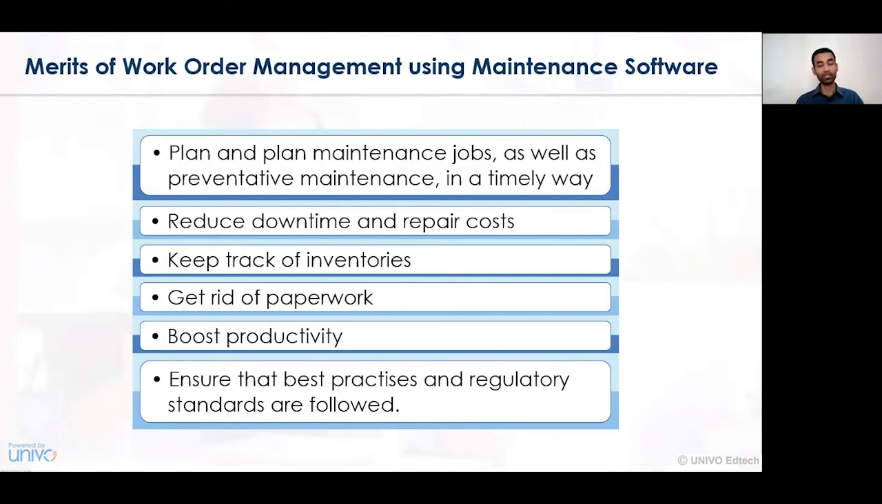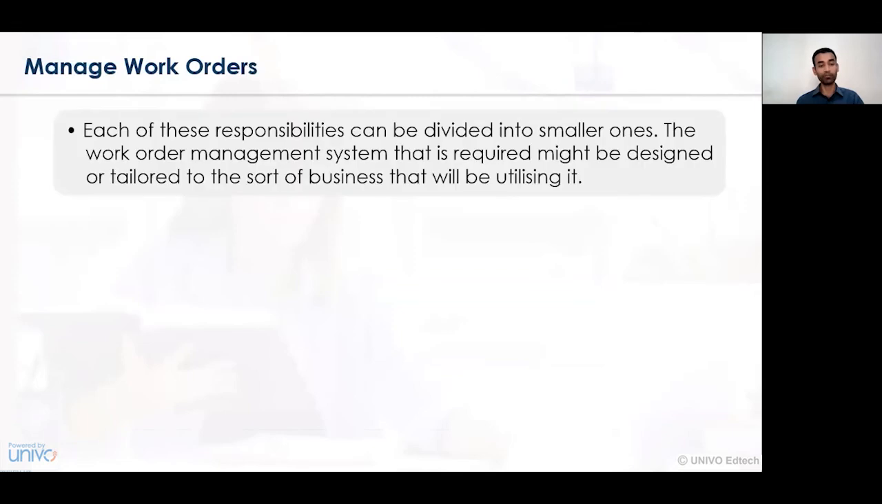Get rid of the paperwork. When we have a software or a system in place, all the paper activities are reduced and we can move towards an easier stage. It increases the productivity of the organization. Hence, with the help of work order maintenance software, productivity can be boosted simultaneously. And lastly, we can ensure that the best practices in the organization are implemented, and proper control by top level management as well as strategic decisions can be undertaken in a very effective way.